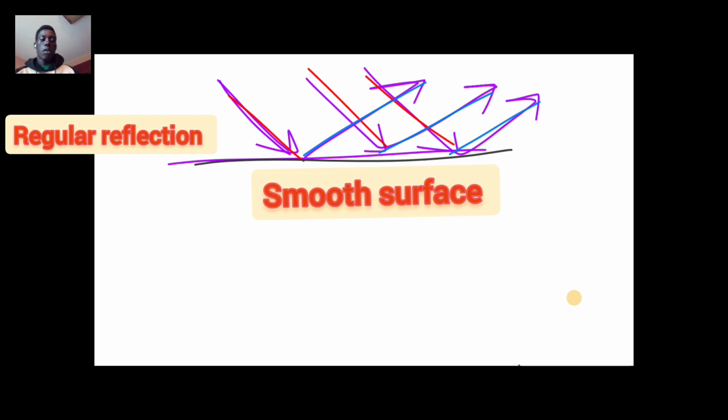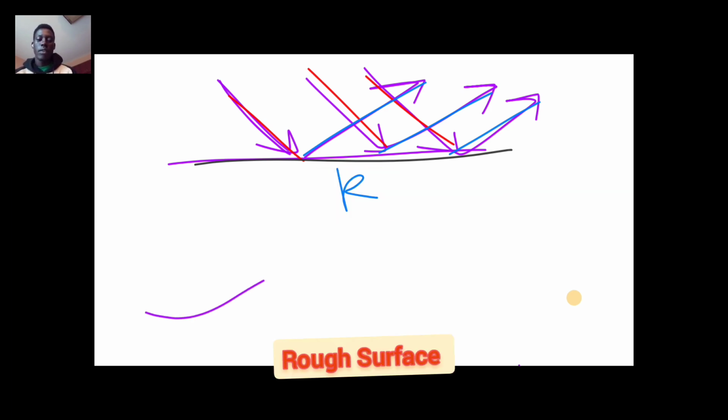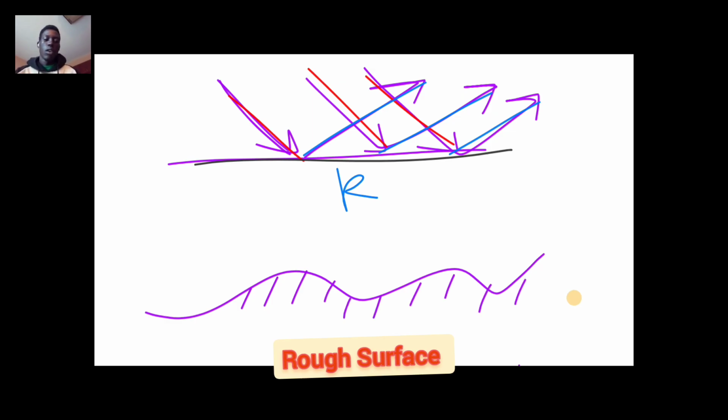The other form of reflection is reflection that happens on rough surfaces. If we have this surface as the reflecting surface, a surface which is not smooth, when parallel rays of light collide with the surface, they will be reflected at different angles.